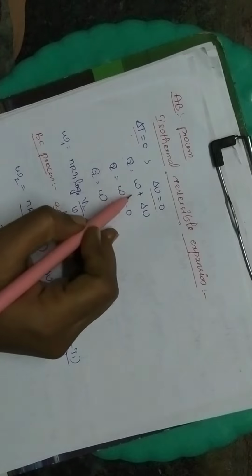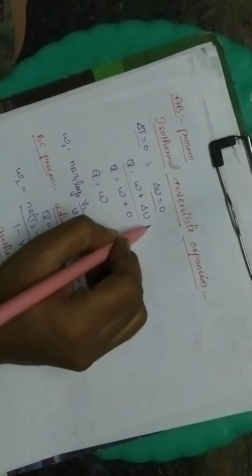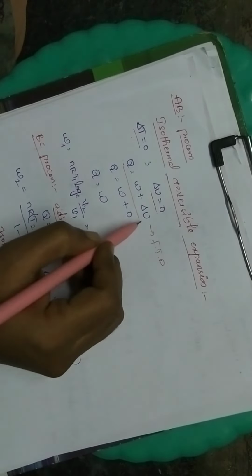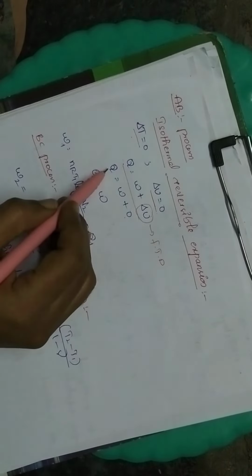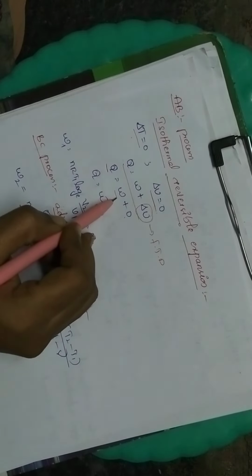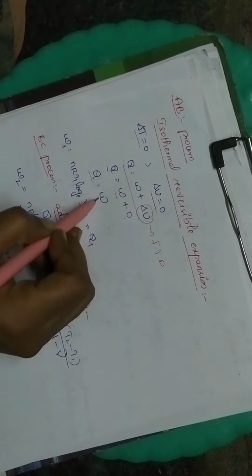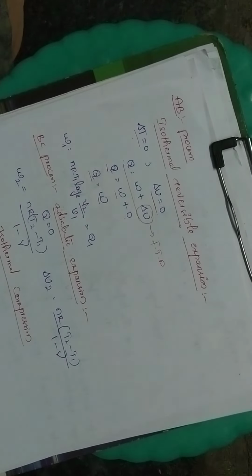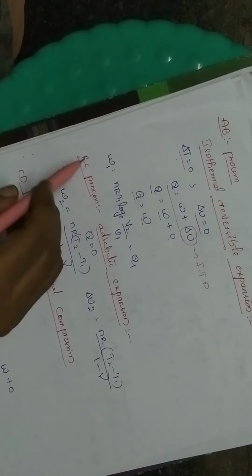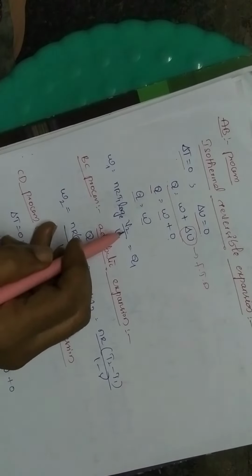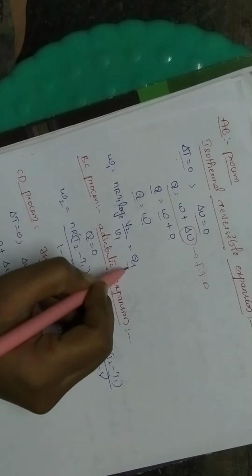Q is equal to W plus delta U. That is our first law of thermodynamics. In this, delta U is 0. So heat energy is equal to work done. In an isothermal expansion, what is the equation for work done? That is nRT log V2 by V1. That is nothing but our Q1. Here T1 is the temperature.